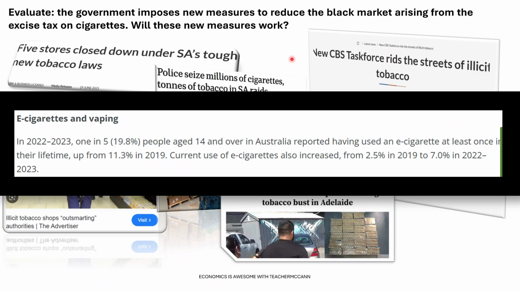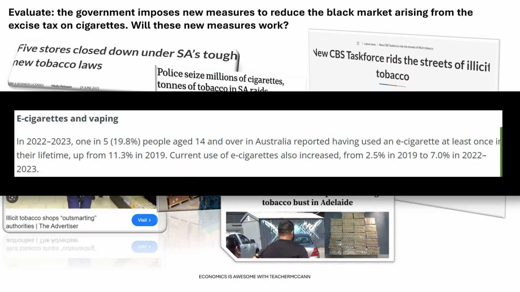And then we want to know, okay, the government has come back in after the tax created a black market, with more measures to reduce the size of the black market. So are these measures actually going to work? That's the economist's question, and we want to evaluate that.